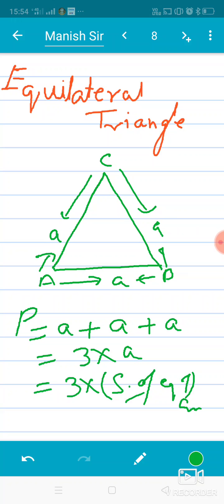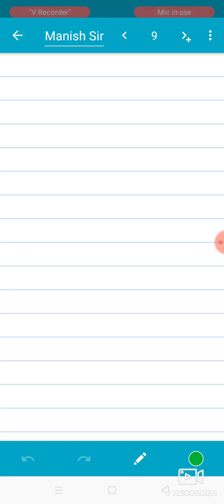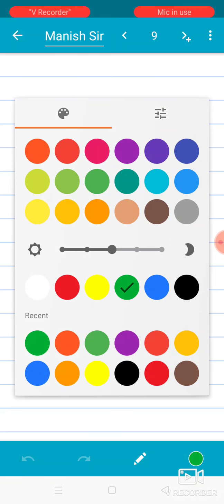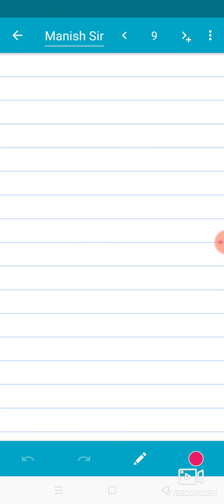Okay, this is the formula, or we could say this is how to calculate the perimeter of any regular geometry. Here we learned about the square and the equilateral triangle. For any other kind of triangle, we must add the sides of the triangle and find the perimeter of the given geometry. Let's solve another question based on it.